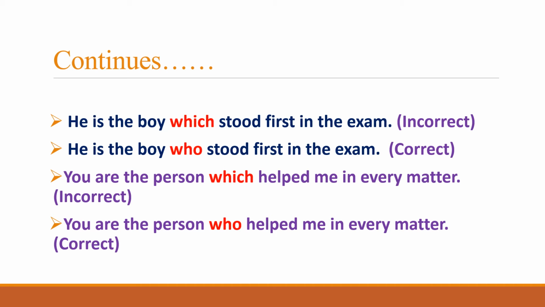In the incorrect sentence, we can see, "You are the person which helped me in every matter," which is the wrong use. "You are the person who helped me in every matter." Who is the correct expression for this sentence. So this is all about this rule that we have for human beings: we use who instead of which.